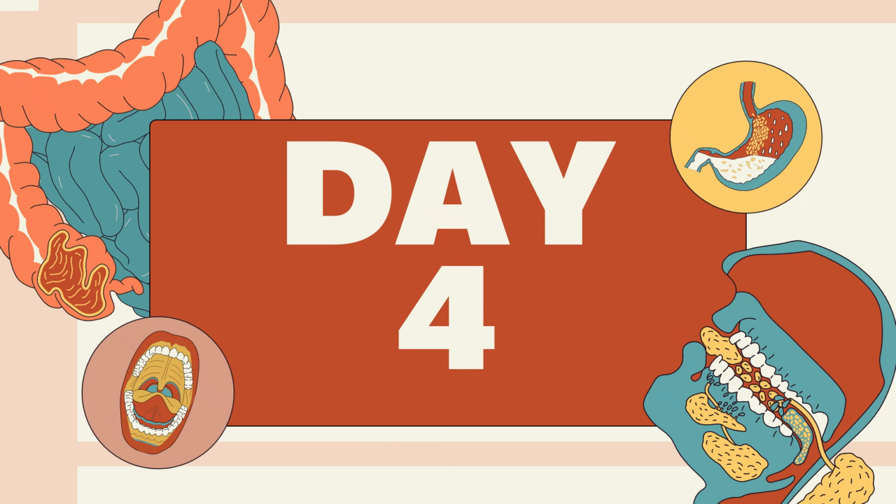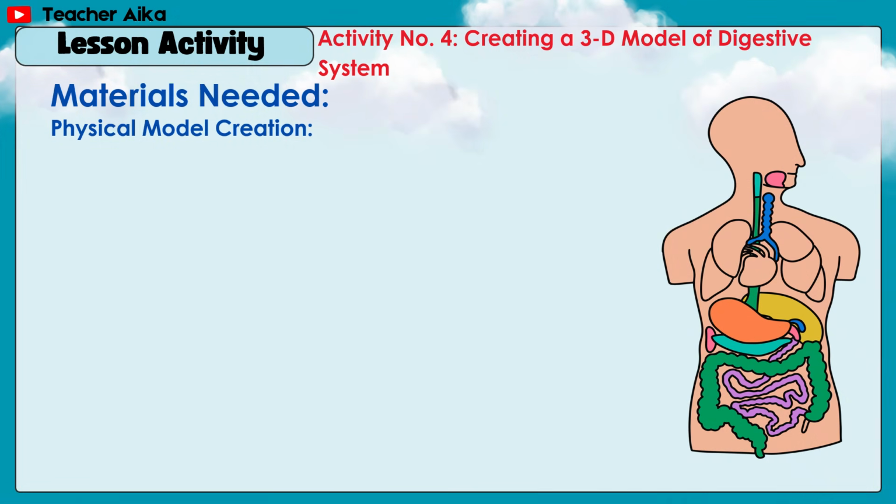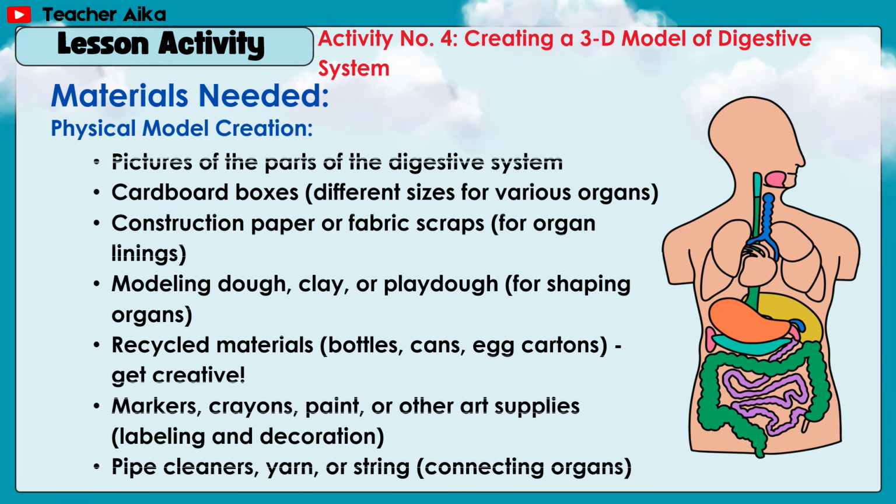Day 4. Lesson activity number 4, creating a 3D model of the digestive system. Materials needed for physical model creation: pictures of the parts of the digestive system, cardboard boxes of different sizes for various organs, construction paper or fabric scraps for organ linings, modeling dough, clay or Play-Doh for shaping organs, recycled materials like bottles, cans, egg cartons.